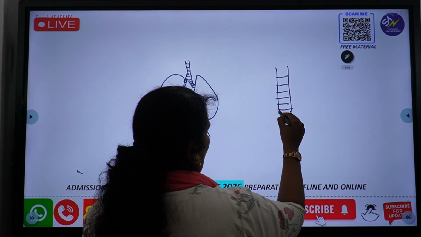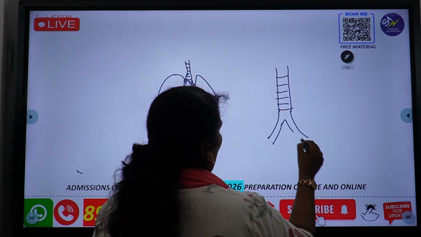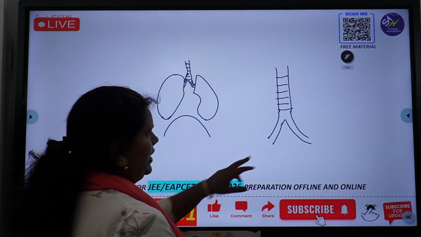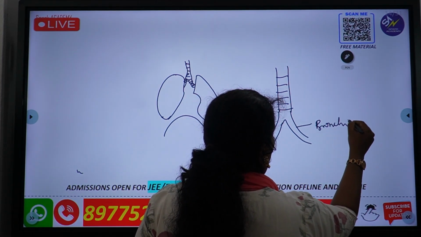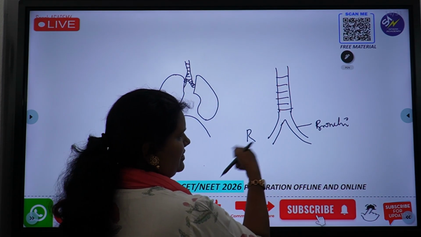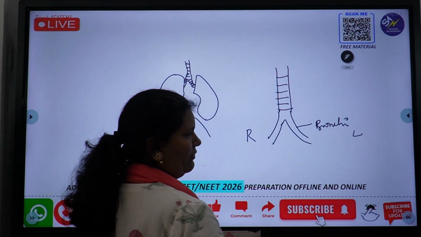Near the fifth thoracic vertebrae, you will see the trachea dividing into two branches. And what do we call this branch? We call this bronchi. So left bronchi and right. This is right side and this is left. So this is right bronchi and left bronchi.